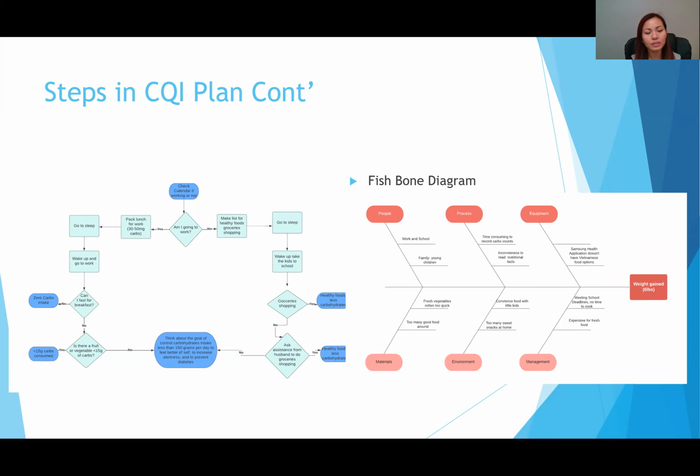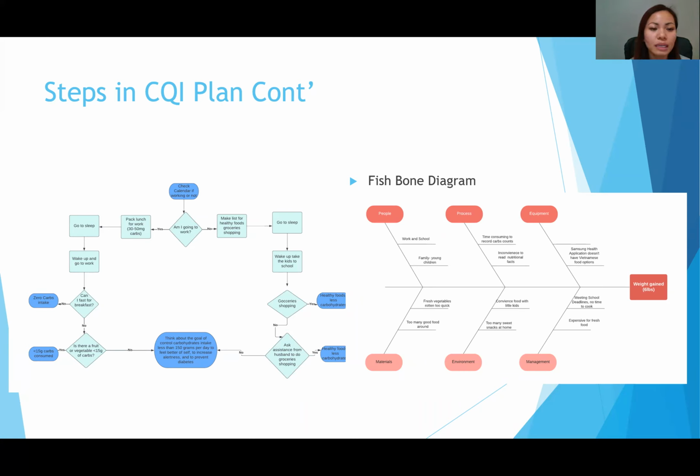On this slide I just show you my flow chart, the process map, and my fishbone diagram. The process mapping is used to show the sequence and the actions within the process. It's just a quick touch base here. I would check my calendar to see if I'm working the next day.